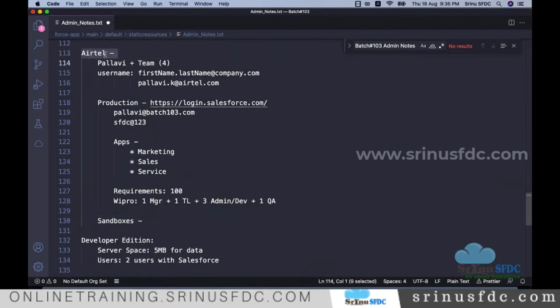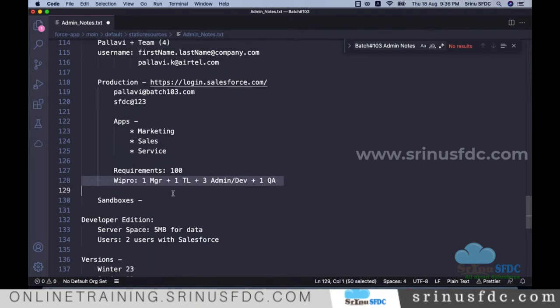So when we get the job, we'll be in this group. You might join as an admin, a developer, or a team lead. If you want to do Salesforce testing, you'll be joining as a QA. QA means quality assurance tester.